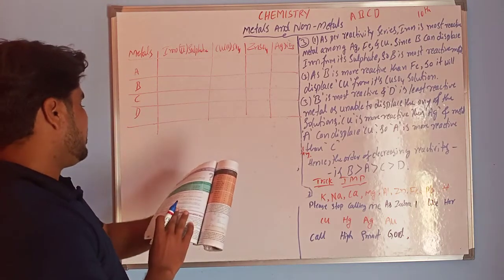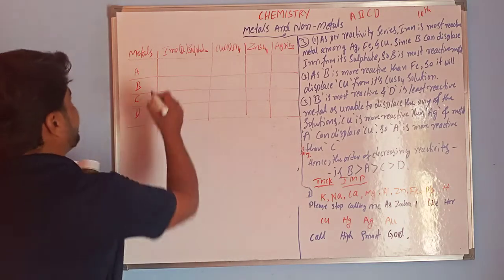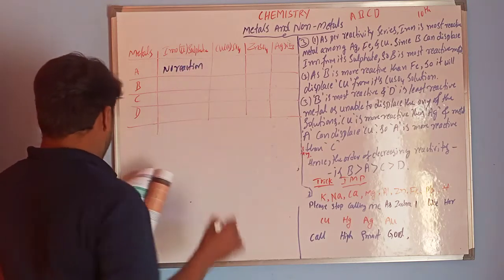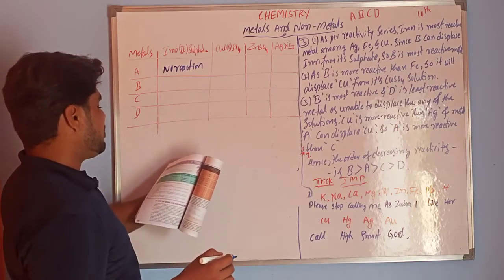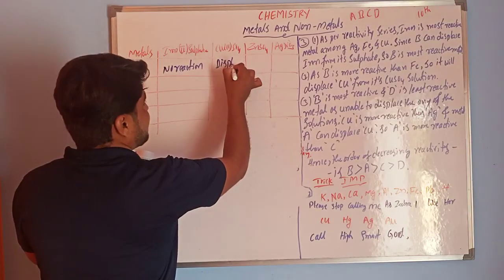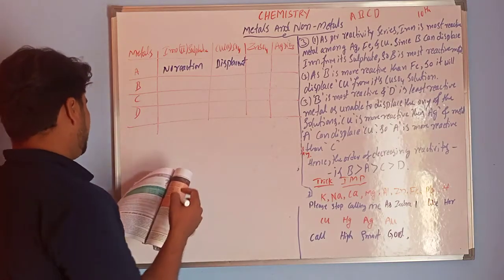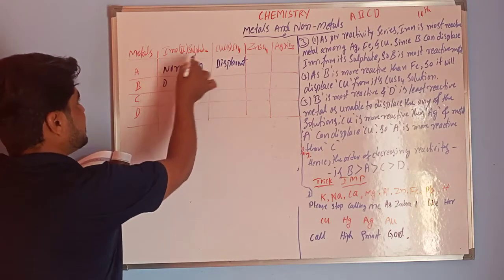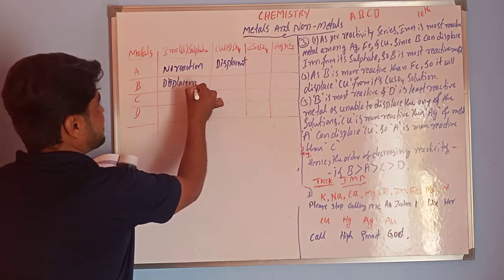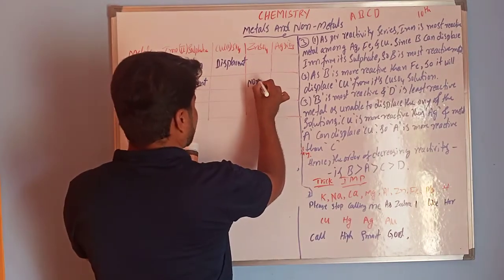In this, first, metal A does not react with iron sulfate. No reaction. But it reacts with copper sulfate. Here a displacement reaction occurs. Next, B reacts with iron sulfate. In this also, a displacement reaction. Here no reaction.